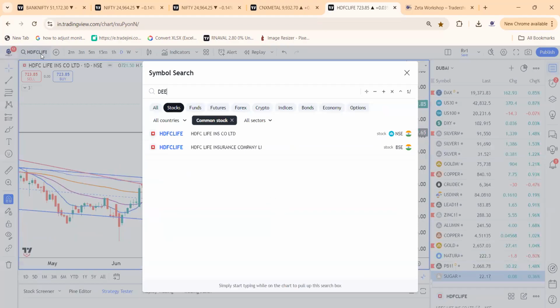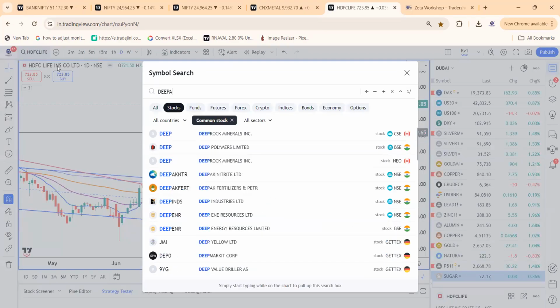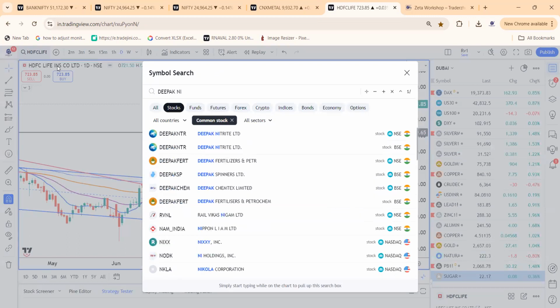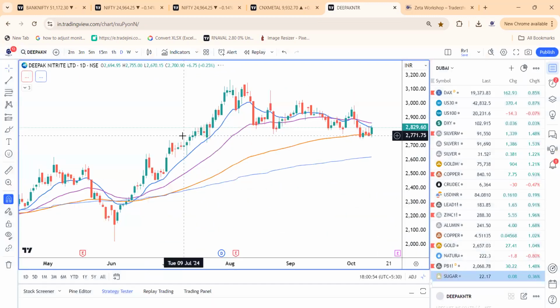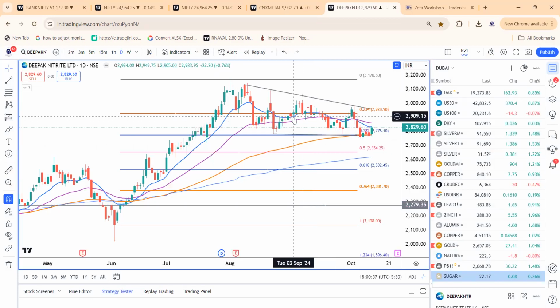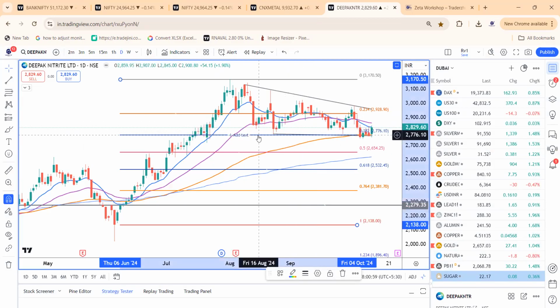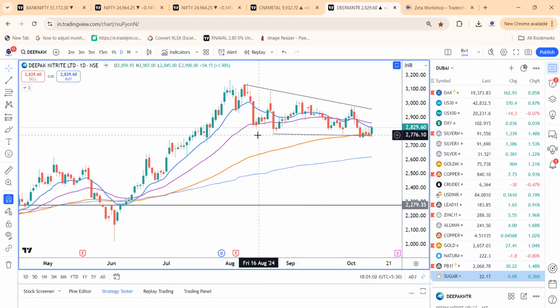And one more stock which I would like on the short term is Deepak Nitrite, which is a chemical stock. The charts hint consolidation is getting over with the flaggish pattern, with 2750 as a stop. The stock looks very good on the charts. Once we hold 2740 to 2750, the stock is looking very good, and once we cross the zone of 2911, the 3200 to 3500 would be the typical targets for the stock. Very good pattern is getting formed. That's the view on the stock specific action.